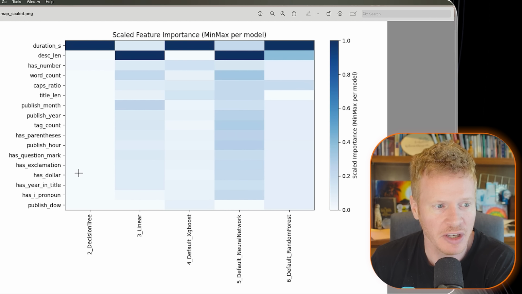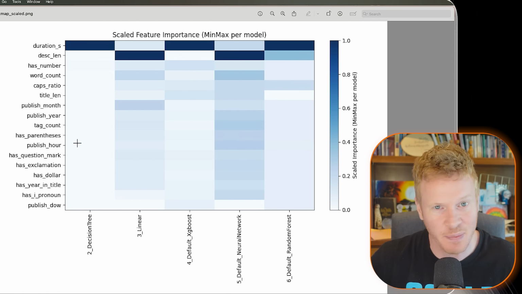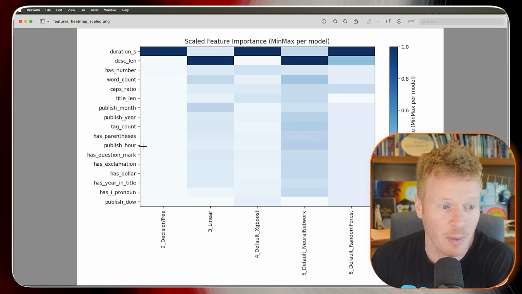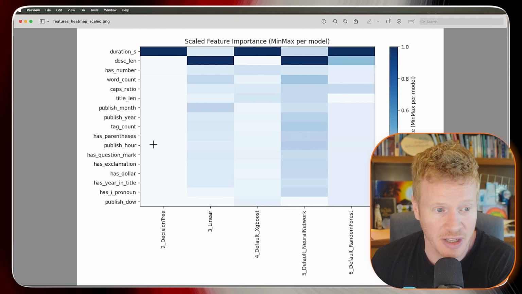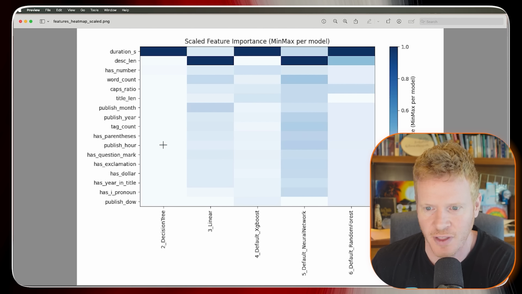The first one was publish time. This kind of surprised me, but it barely mattered at all what time I publish. I always thought, I got to publish at the right time when there's peak people there, but that's not what it's found. It doesn't matter when I publish. It really has basically no bearing on the hits versus flops.